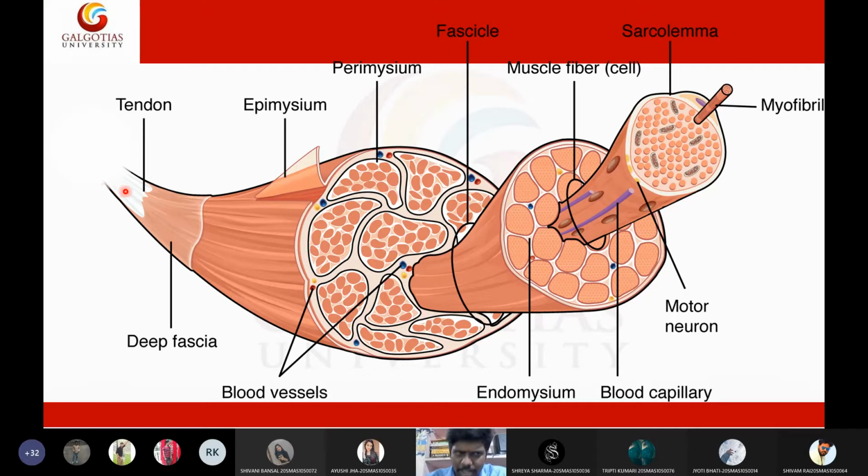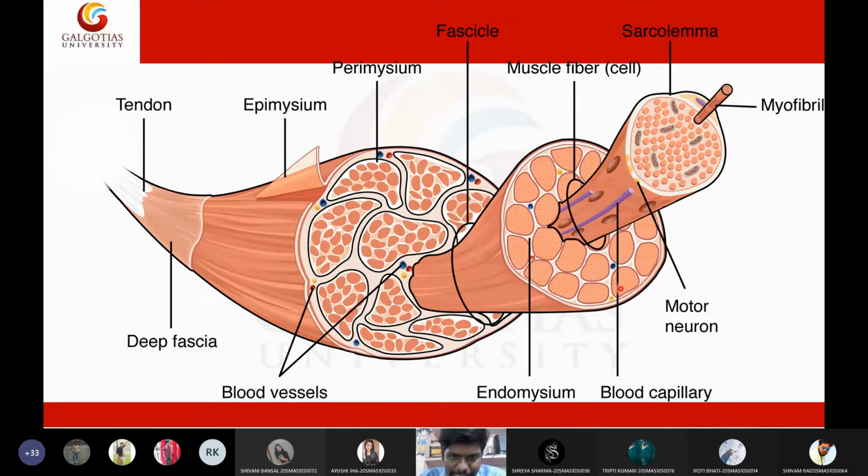So this is a tendon, students. This is the place where it is in touch with a bone. Then this tendon will have an outer layer. That outer layer is called deep fascia. Then it will have an inner layer, which is called epimysium. Inside this epimysium, you will have the perimysium. In this perimysium, you will see fibrils. This particular single unit is called a myofibril. This one structure can be stated as a fascicle.